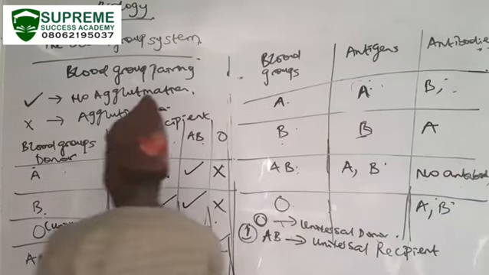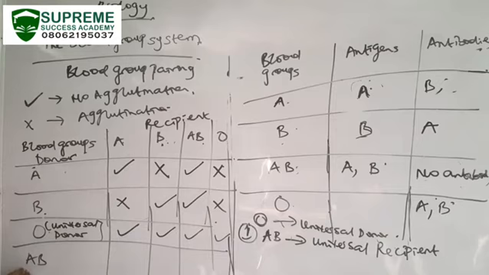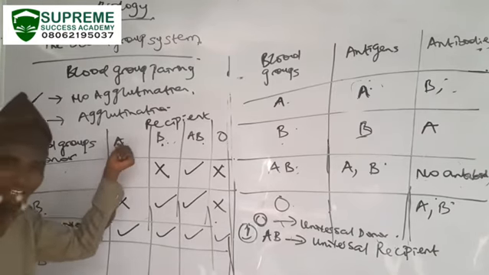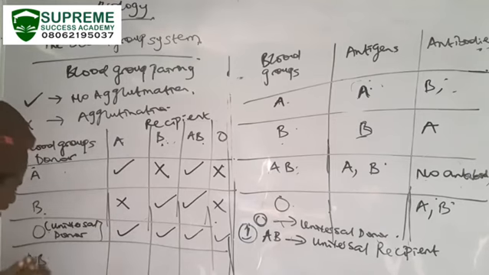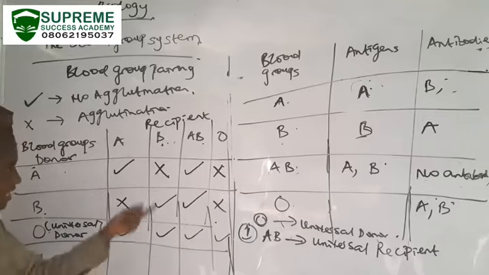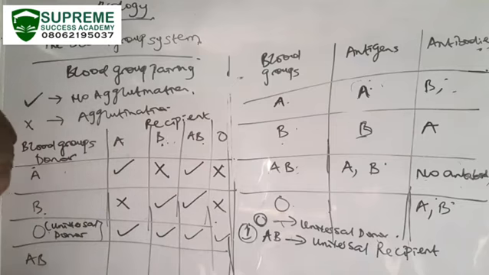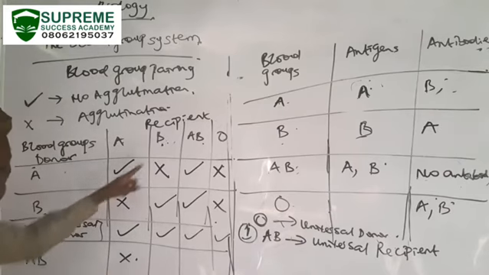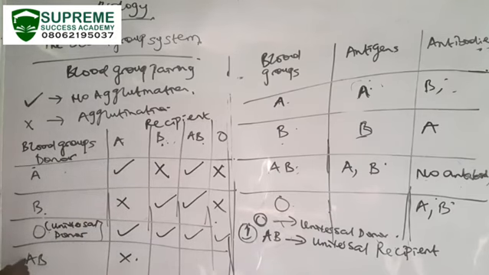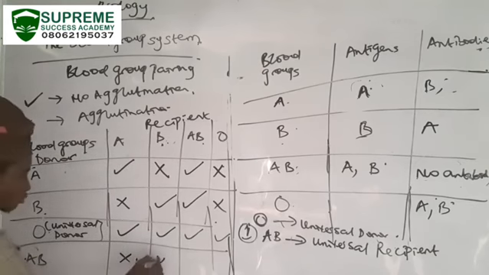So let's come to AB. Now, AB is the one that is donating. Can AB donate to A? Remember, you cannot donate to a blood group that has your antibody. A has antibody B, which is also a part of AB. Therefore, AB cannot donate to A. What about AB to B? B has antibody A, and this antibody A will fight the A. So AB cannot donate to B.